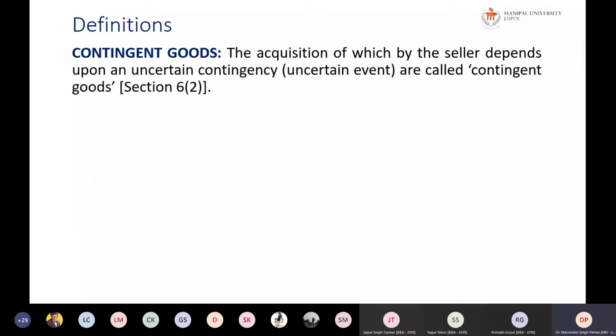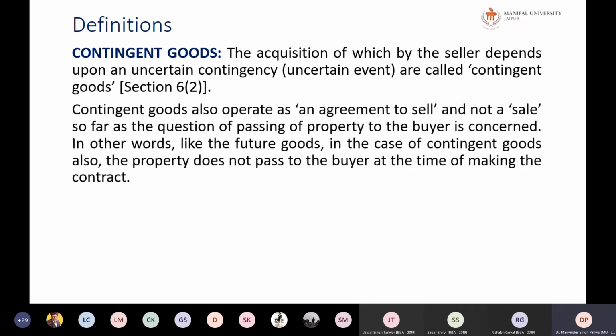Okay, contingent goods: goods the acquisition of which the seller depends on an uncertain contingency, an uncertain event which even the seller doesn't know whether it will happen or not, but it is possible to happen. In such a case, the goods arising out of that will be the contingent goods. So contingent goods also operate as an agreement to sell, not a sale, so far as the question of passing the property to the buyer is concerned.